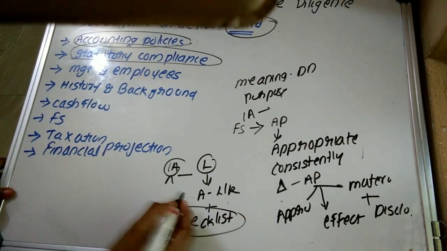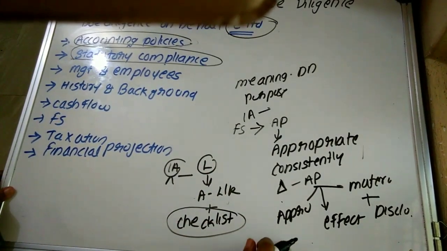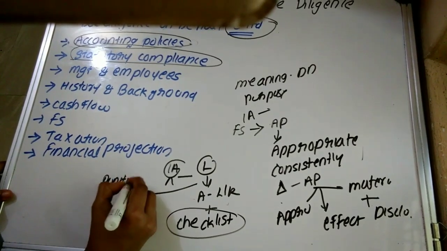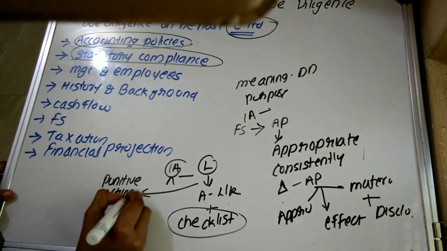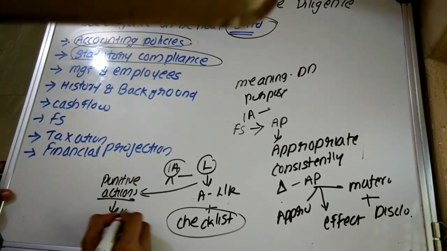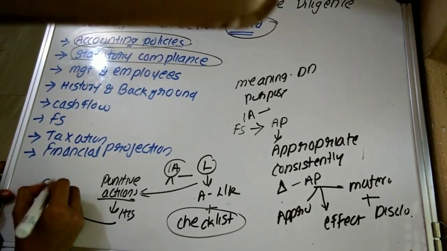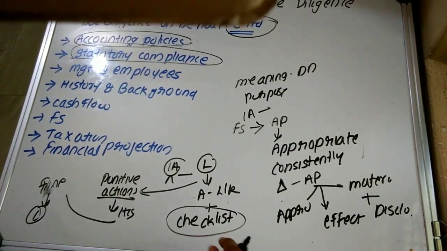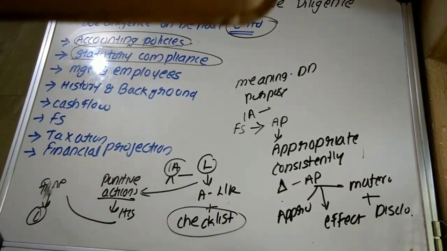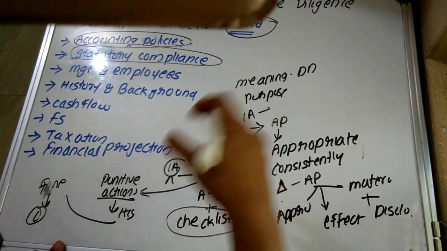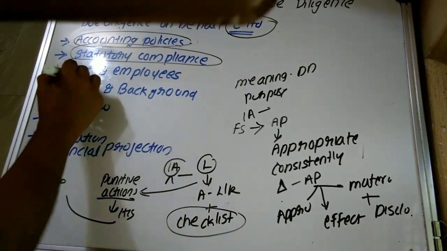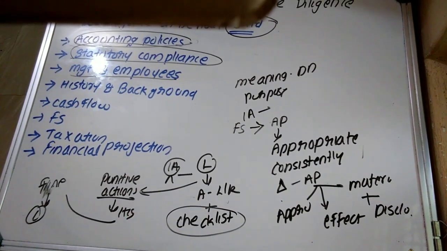Plus one more thing: suppose they are not complying with these laws and regulations, it may lead to punitive actions, that is, litigation or a fine may be imposed against the concerned organization. So it will affect the financial statements, or it will affect the profitability of the concerned organization. Then management and employees.